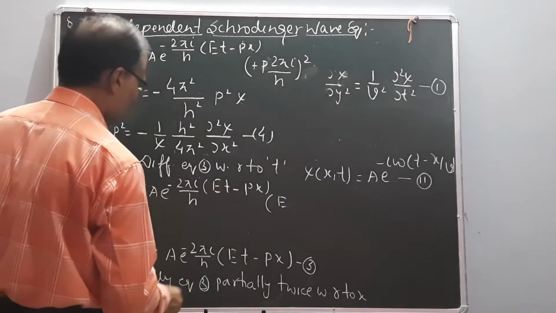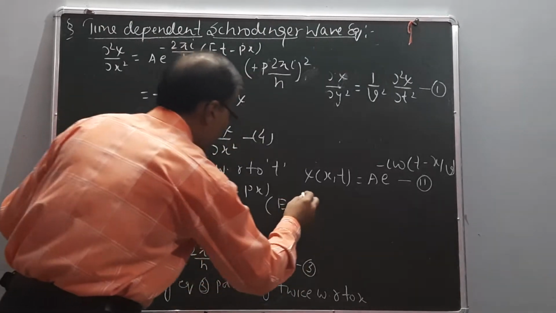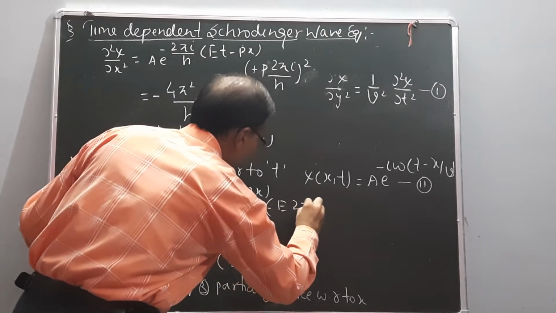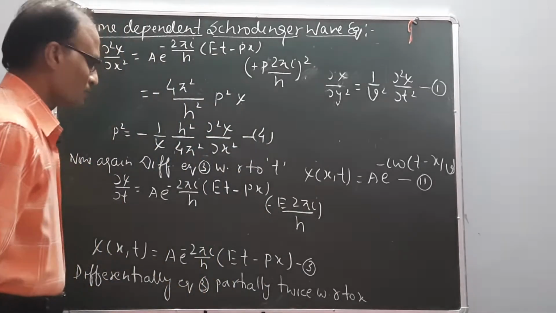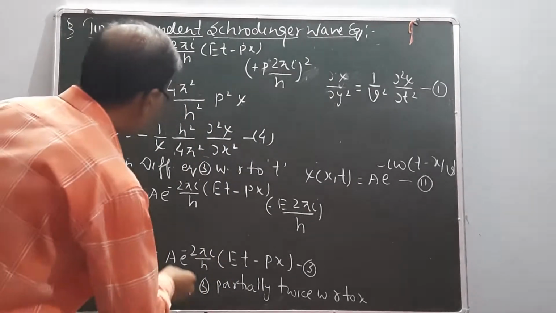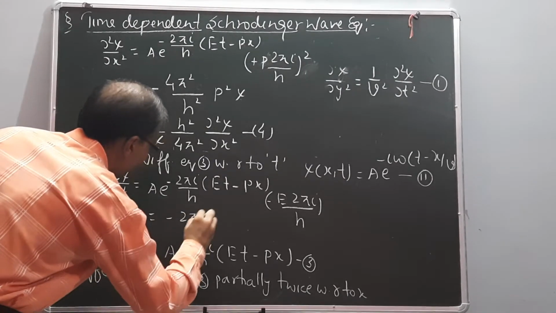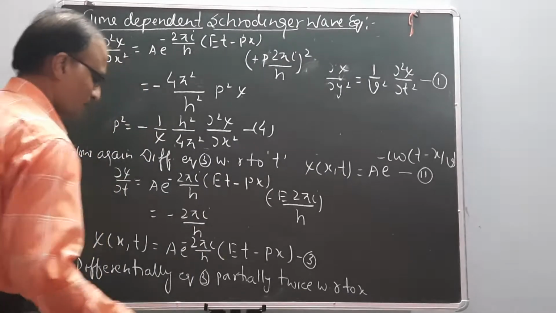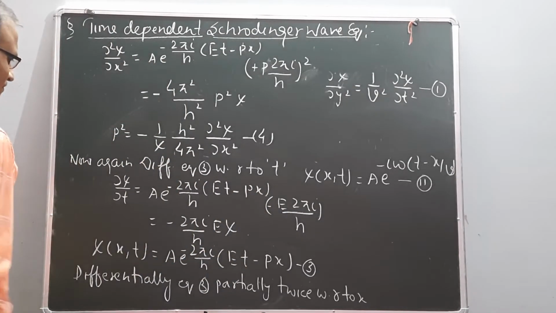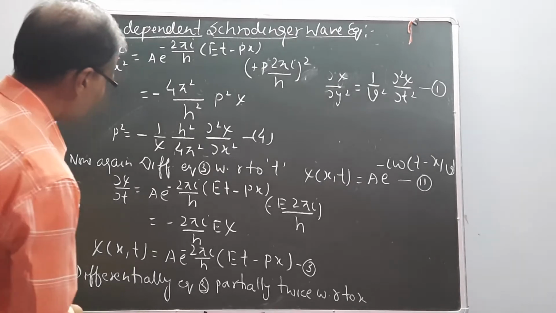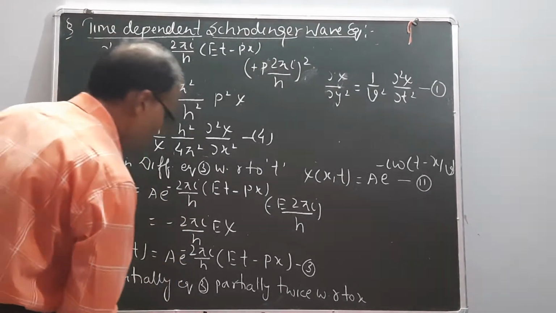So I can write it as minus 2 pi i upon h into E times the function psi.